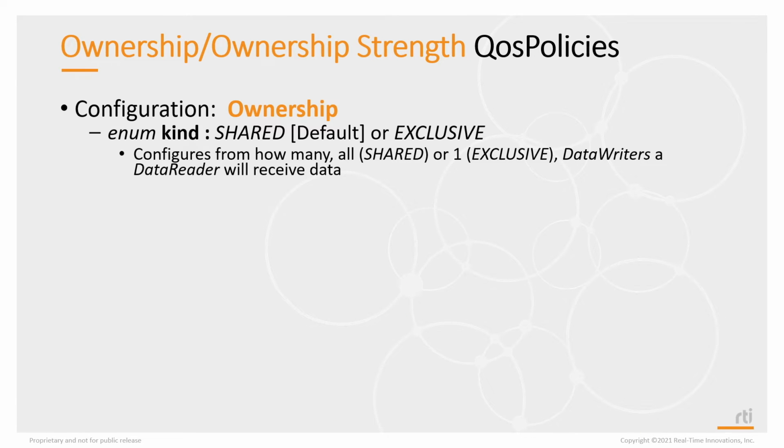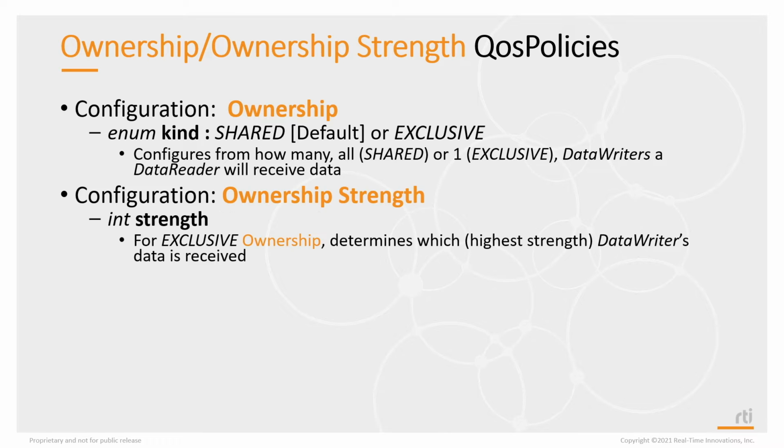So the ownership and ownership strength QoS policies are configured by kind. Kind can either be shared or exclusive. By default, it's shared. Then ownership strength is used when you have exclusive ownership, and it's an integer, and then we just compare who has the highest strength.